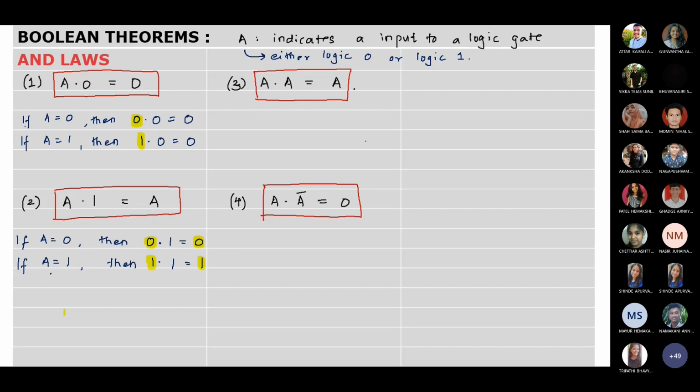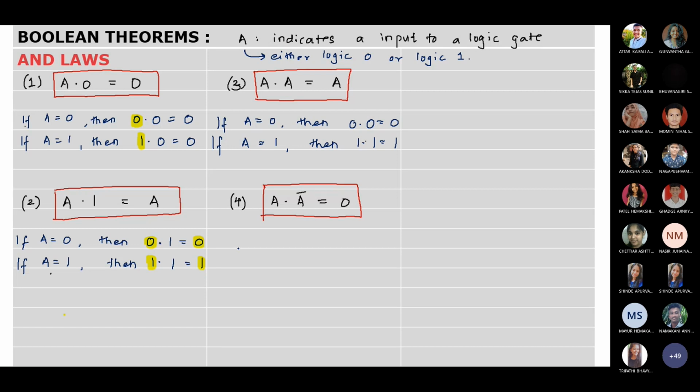Next, A dot A is equal to A. So here also, if A is 0, then 0 dot 0 will be 0. And if A is 1, then 1 dot 1 will be 1. So it will be the same input value.